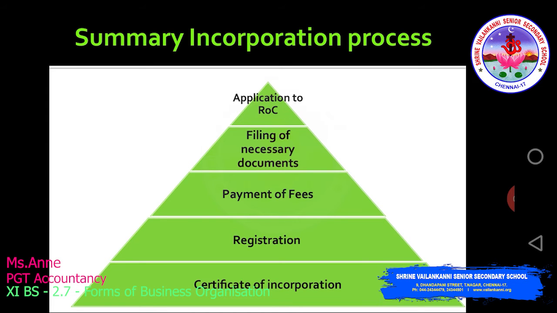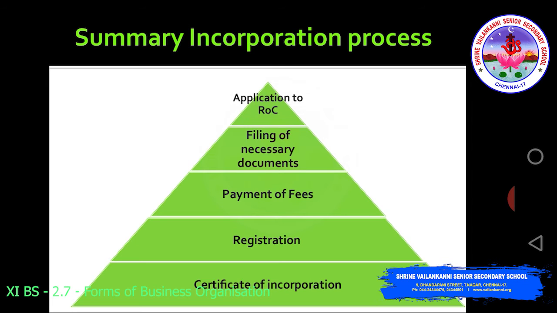In this session we are going to look into the steps in the formation of a company. We have completed promotion and incorporation. The summary for incorporation is application to the registrar of companies, filing of necessary documents such as memorandum of association, articles of association, authorized capital, statutory declaration, all these things. Then payment of fees, registration and obtaining the certificate of incorporation.